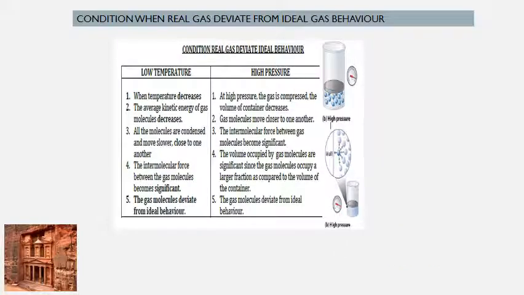Now, let's see the condition when the real gas deviate from the ideal gas behavior. Jadi, pada condition apa yang real gas tak akan follow ideal gas behavior. Tadi, kalau dia nak follow ideal gas behavior, mesti pada high temperature dan low pressure. Okay, so when the real gas deviate from the ideal gas behavior, it means it happen pada low temperature and high pressure. Vice versa daripada condition tadi.